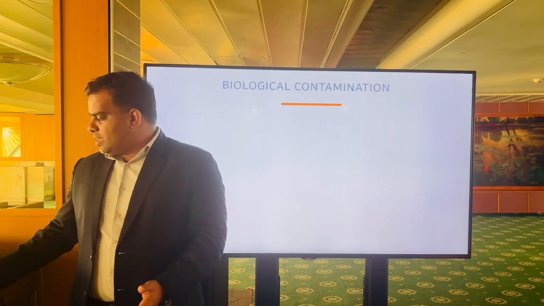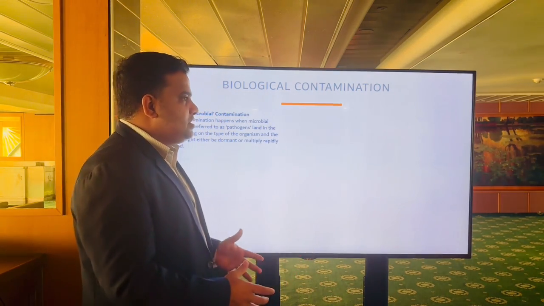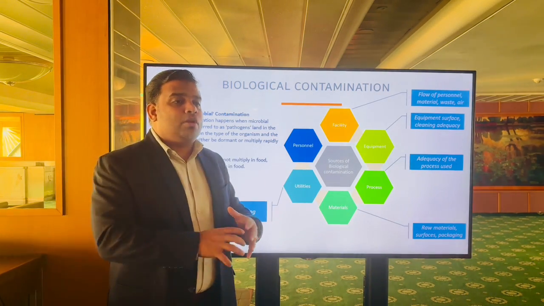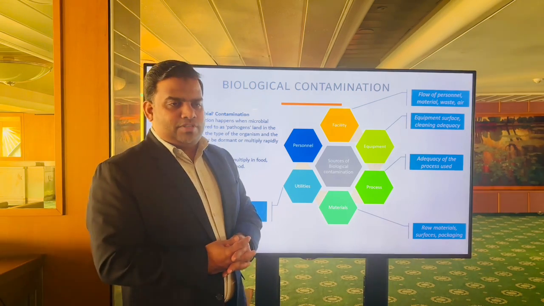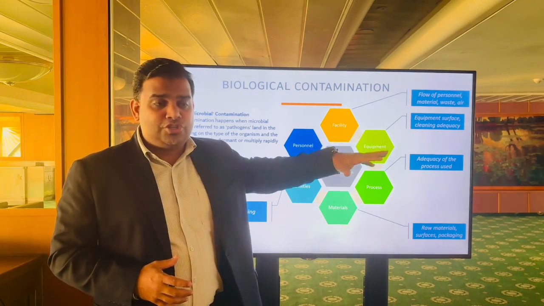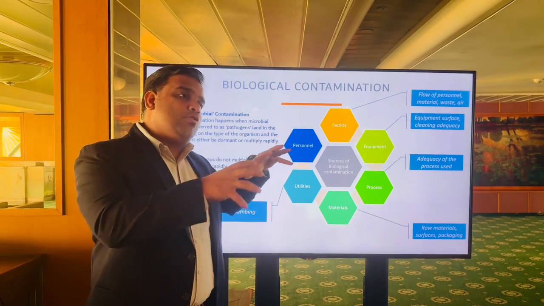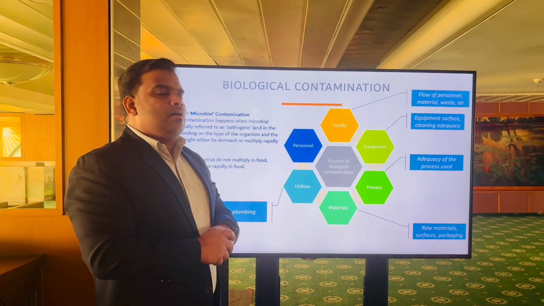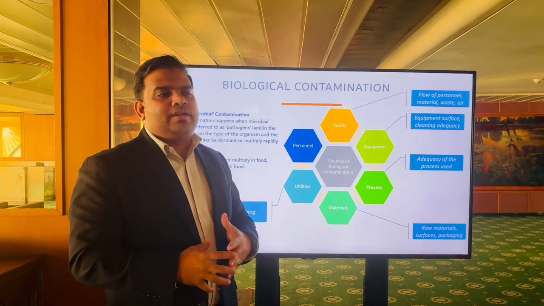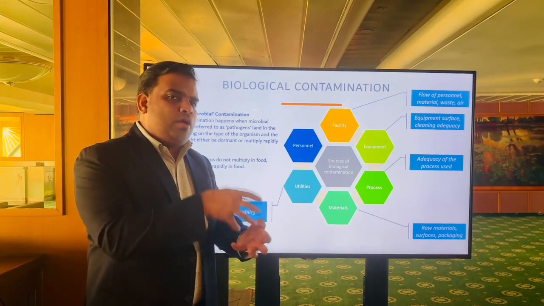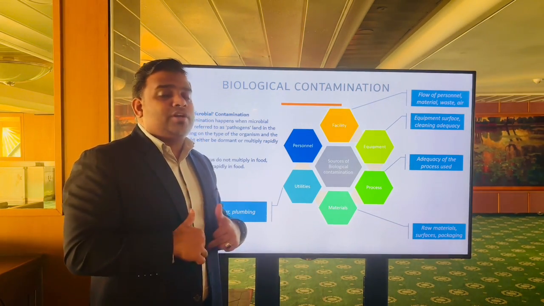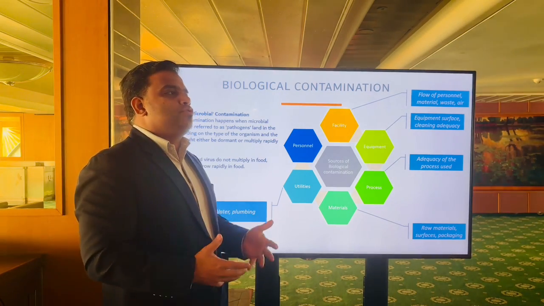So where are the biological hazards coming from? They come from different sources, and once the biological hazards come into our food item, they multiply and cause food poisoning. So we call it the microorganism causing food poisoning. We call it a pathogen. The bacteria or microorganism causing illness in human beings is called a pathogenic microorganism, which will multiply in our food item and cause food poisoning. They produce a toxin within the food, or after you consume the food item that also will cause internal toxins, which also causes food poisoning.